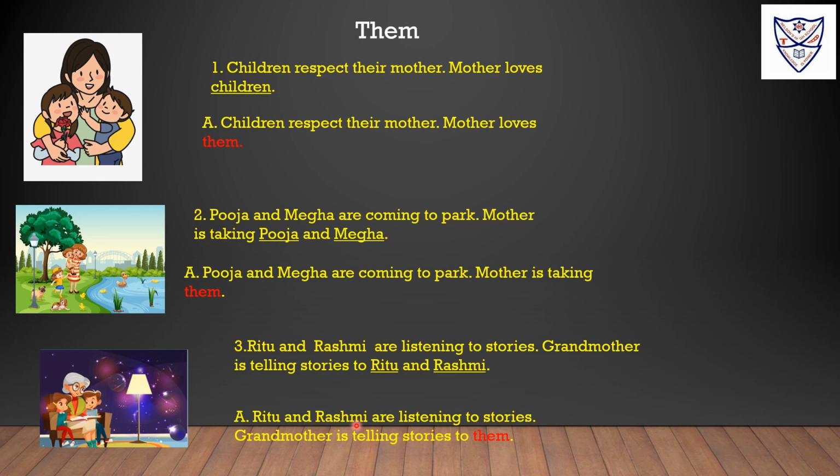Ritu and Rashmi are listening to stories. Grandmother is telling stories to them. So we have used object pronoun, that is them. Telling is a verb. After a verb a word comes, we use object pronoun in that case. That them here is an object pronoun.